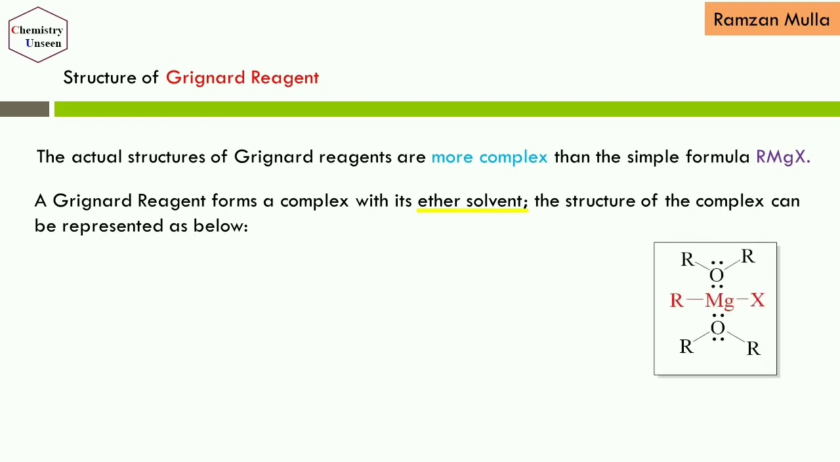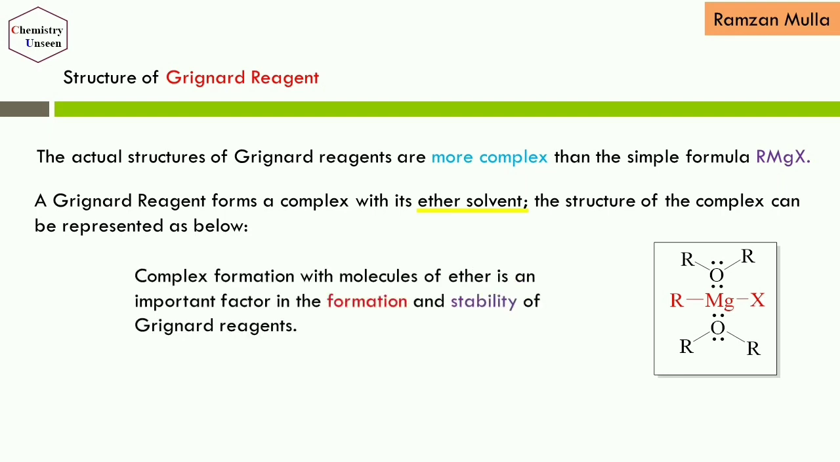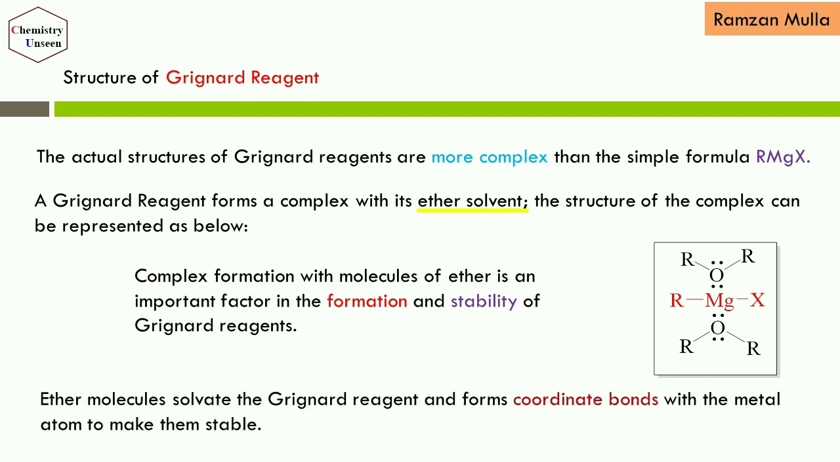You can see the structure where RMgX is the Grignard reagent and ROR is nothing but the solvent ether. The oxygen atoms have non-bonded electrons and are going to form coordinate bonds with the metal magnesium in order to make it stable. Here you can see the complex formation with the molecules of ether is an important factor in the formation and stability of Grignard reagents. Remember, ether molecules solvate the Grignard reagent and make coordinate bonds with the metal atom in order to make them stable.